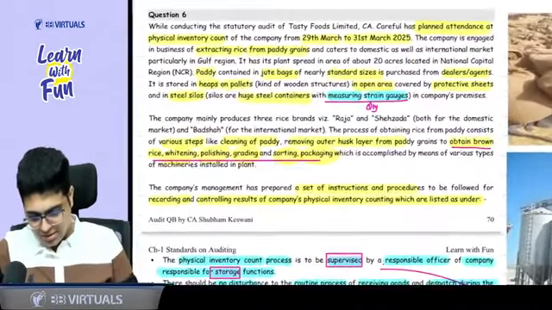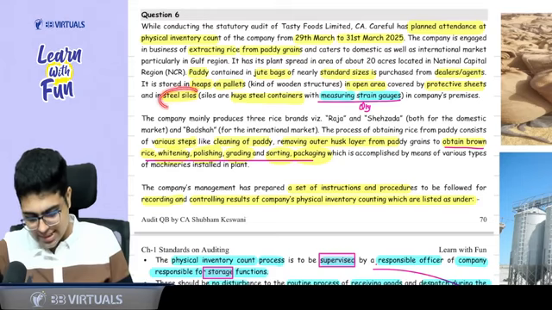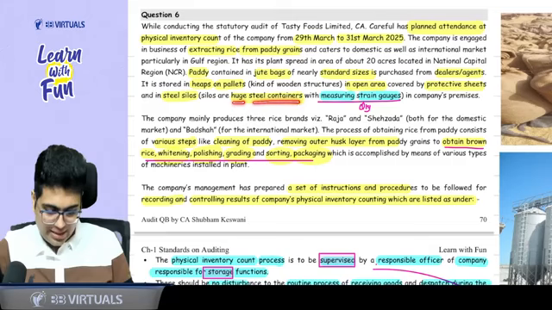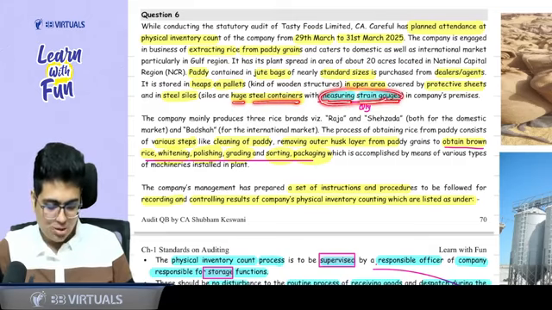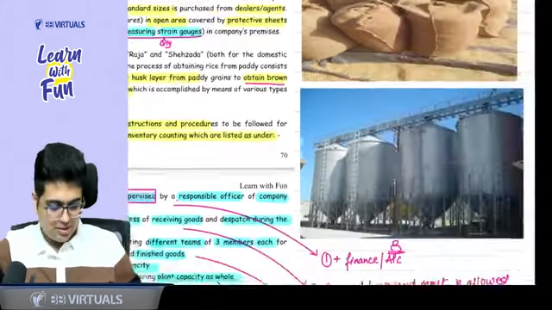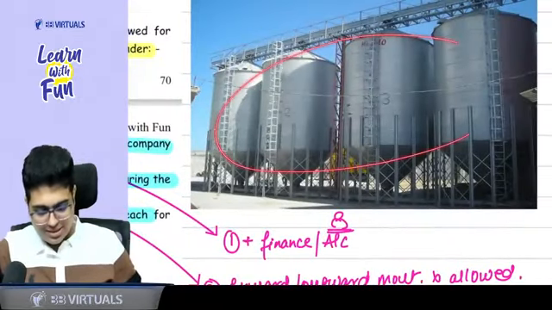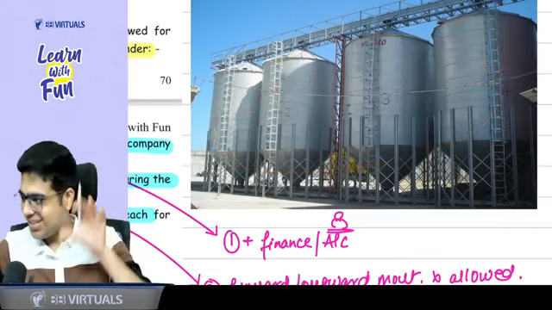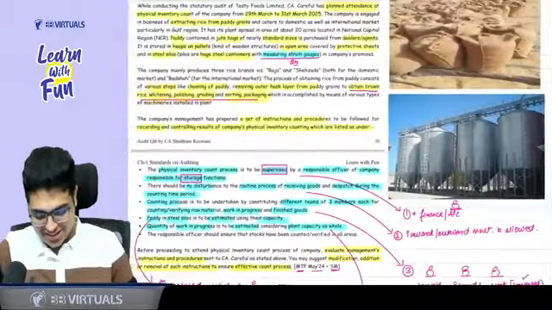Apart from this, paddy is also there in steel silo. Sir, what is a steel silo? Huge steel containers with measuring strain gauges, something to measure the quantity in the company premises. So you can say these are the steel silo. They also contain the paddy inventory. You're getting the feel? Yes, sir, we are getting the feel.